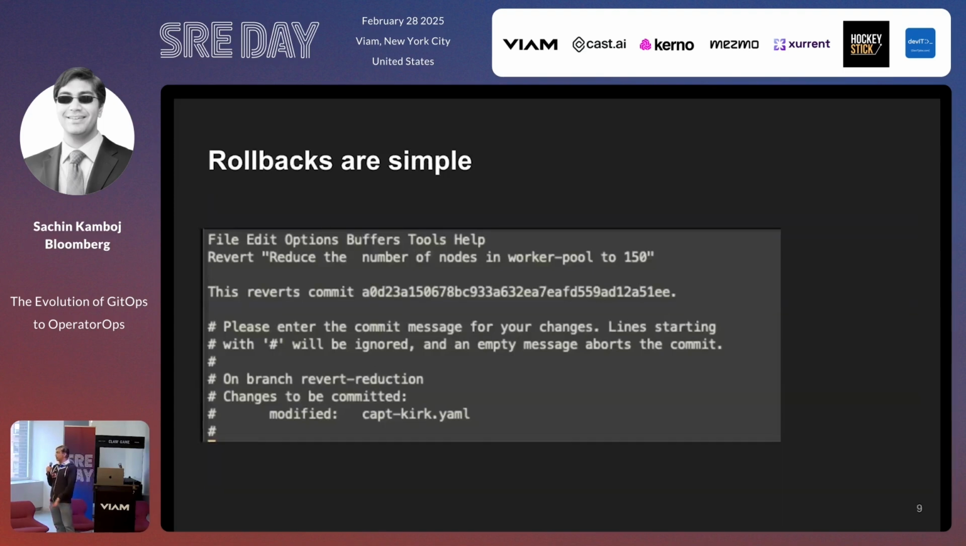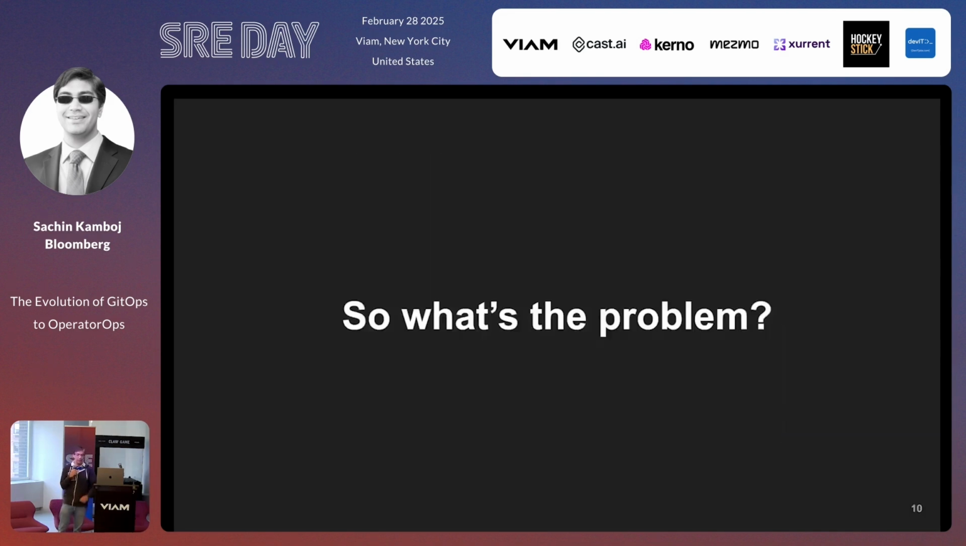And then another big example, rollbacks are simple. Let's say I wanted to go from 200 nodes to 150 nodes. I did a PR that reduced the number of nodes in the worker pool to 150. I figure out, oops, that's not sufficient. I have pods in pending states, or some things are not working and I want to go back. I can just do a commit and say revert, and boom, I'm done. So everything is perfect. GitOps is the future. That's the end of my talk. Let's go. We're done. Except that it isn't.